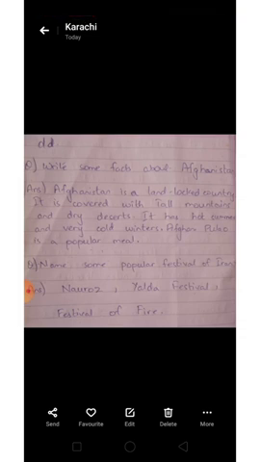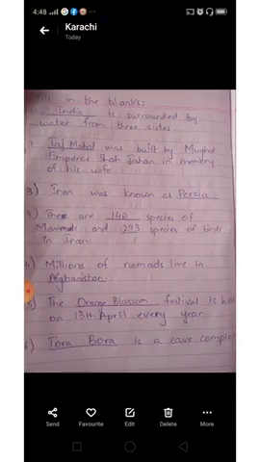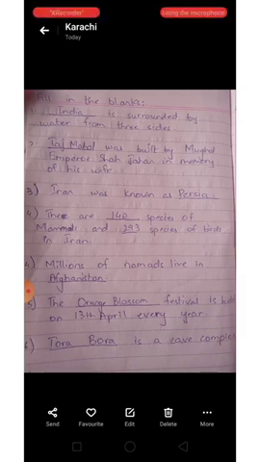These are the questions you have to write in your copies with neat and clean handwriting. Questions will be written in blue color and the answers will be written in black color, okay, with the pencil. Now we come to the fill in the blanks. These are the fill in the blanks, 6 fill in the blanks. Dash is surrounded by the water from three sides, so you have to write India in the blank. The second blank is, dash was built by Mughal Emperor Shah Jahan in memory of his wife, that is Taj Mahal. Iran was known as dash, Persia.